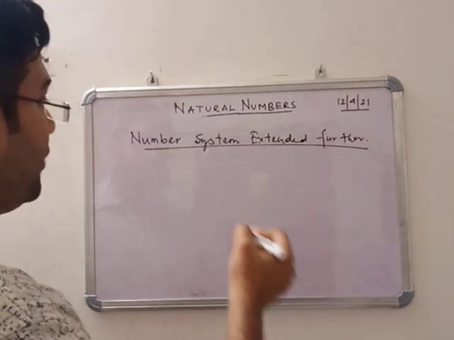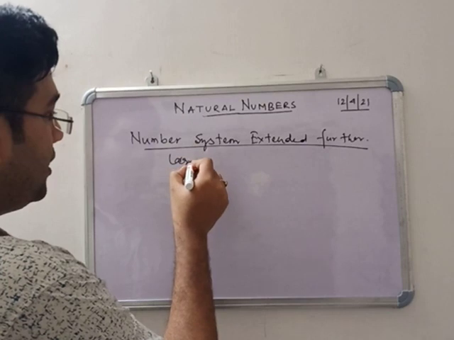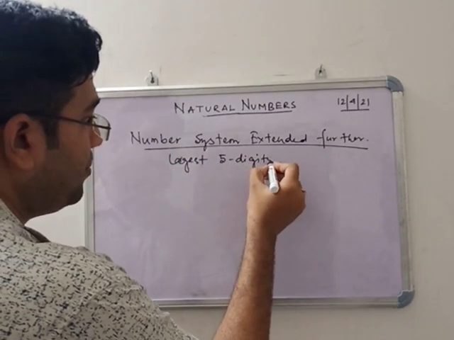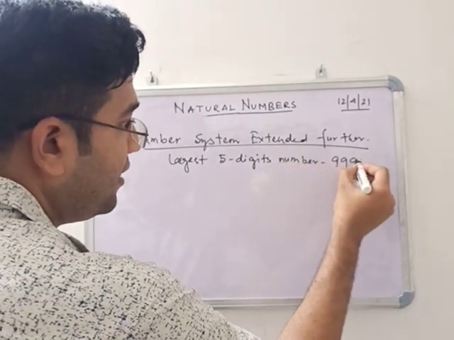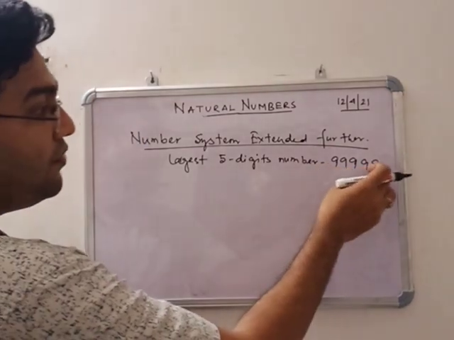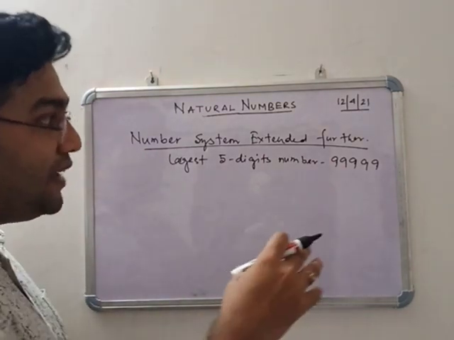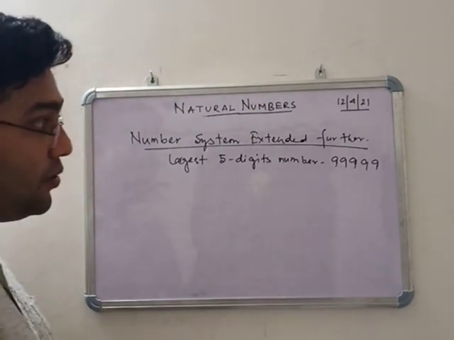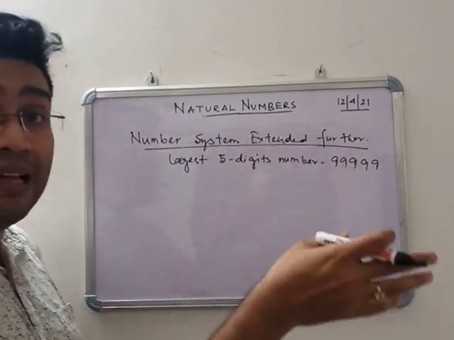Now see that we know the largest 5-digit number is 99999. Okay, so 99999 is the largest 5-digit number. We are starting with 5 digits because we have already discussed the 5-digit numbers up to 10,000. Okay, so this is up to 10,000. That's why we are starting with the 5-digit number.